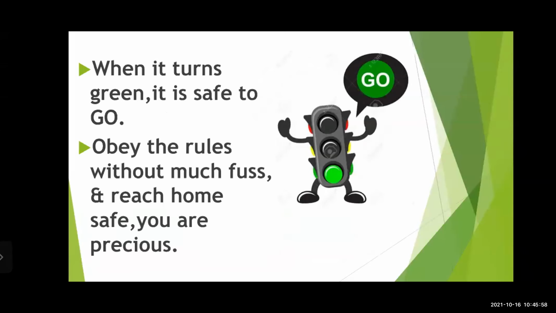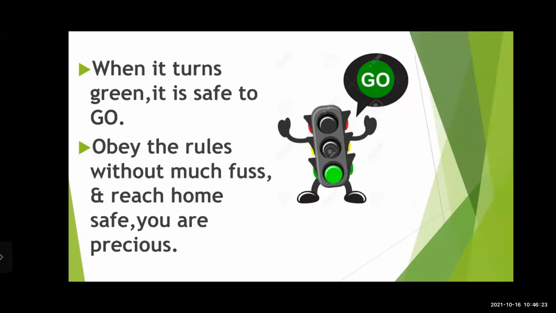So this is our third sign. What is the meaning of green? It is safe to go. While the signal turns green, now we can cross the road very easily, and we have to go very, very safely.